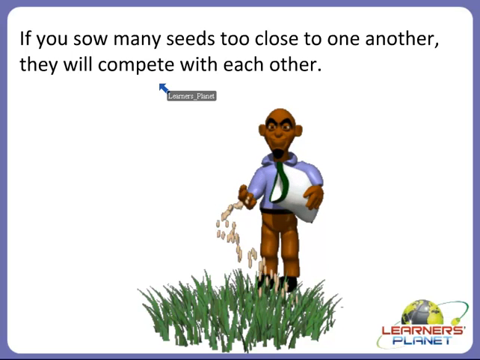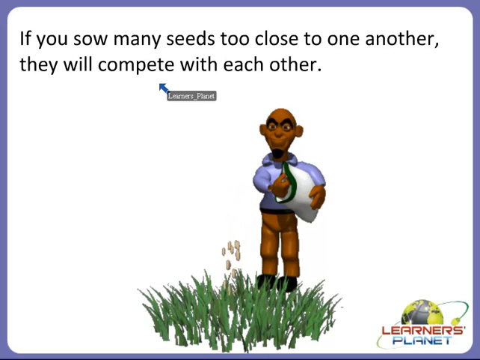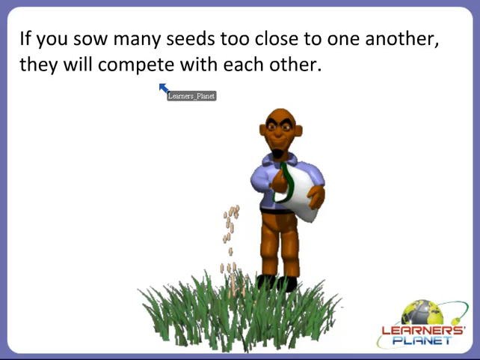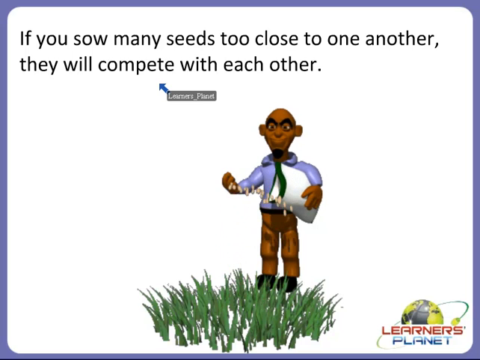Because if he will not scatter it properly, all the seeds will compete for the nutrients, water, air and warmth with each other. And what will happen then? The seed will not be able to grow properly. So, if anyone is sowing seed, do make sure that it is scattered properly, right? Do not sow many seeds too close to one another.